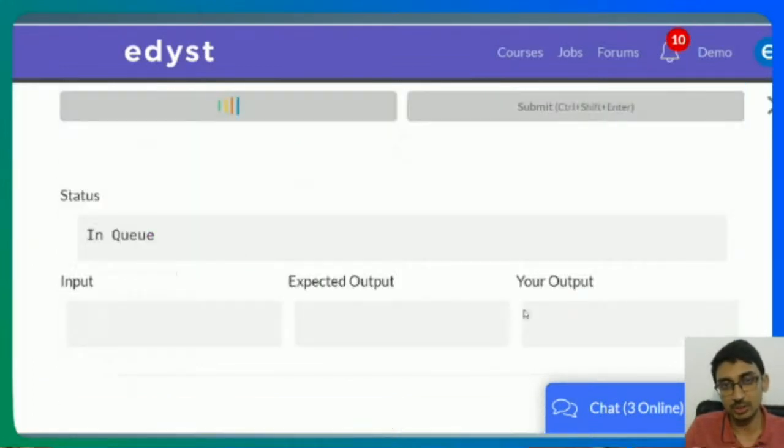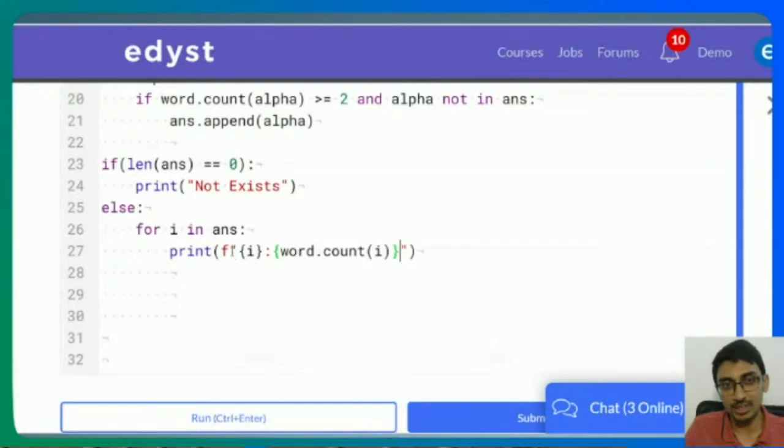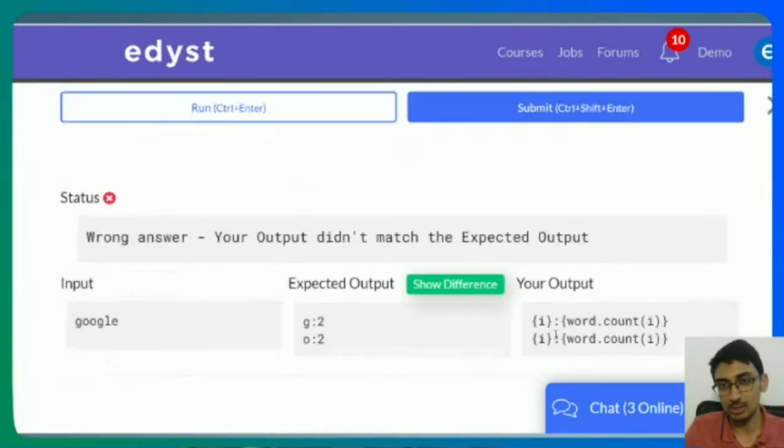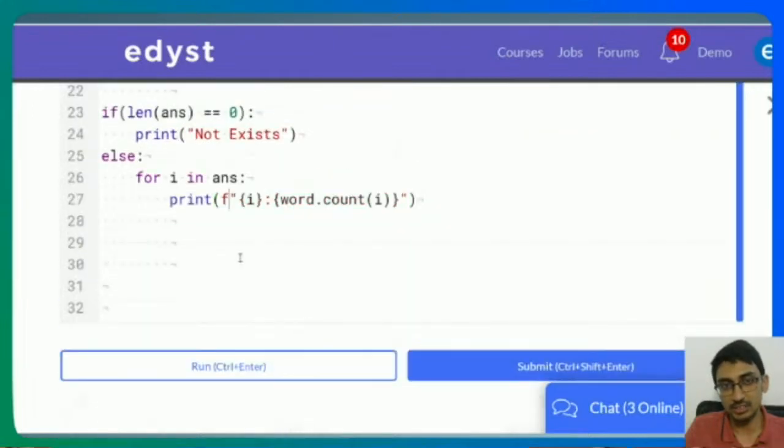If I remove this F, it will print it as is. It's not going to substitute that value. So what this F does is it prints whatever is in the curly braces. It's called F strings in Python. I hope that answers your question, right?